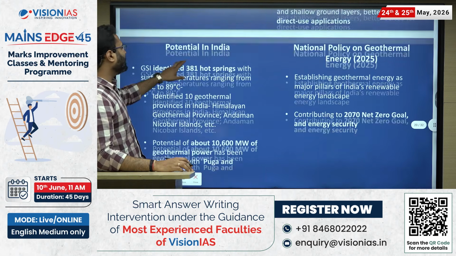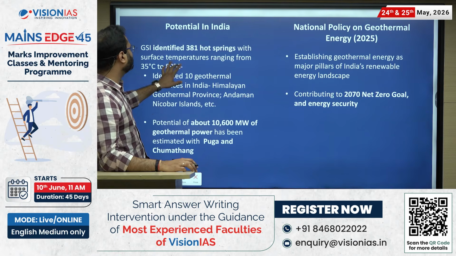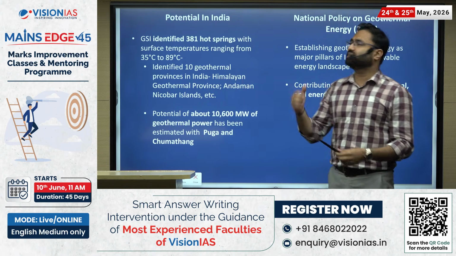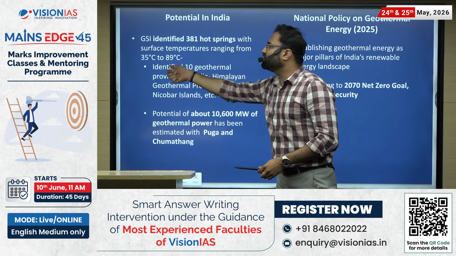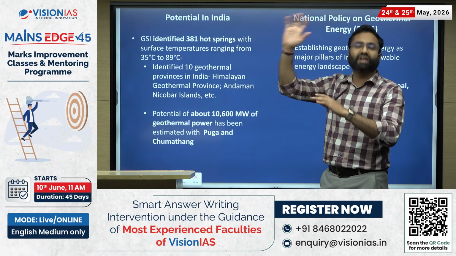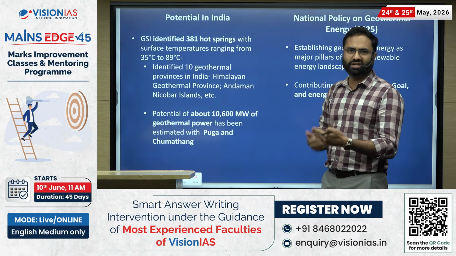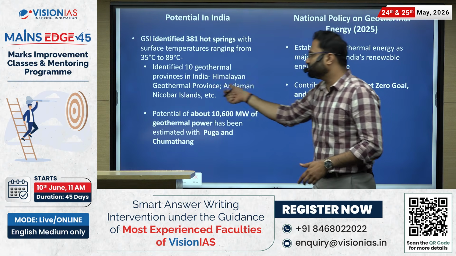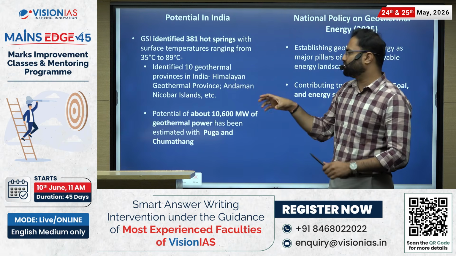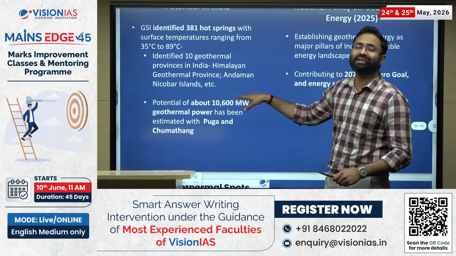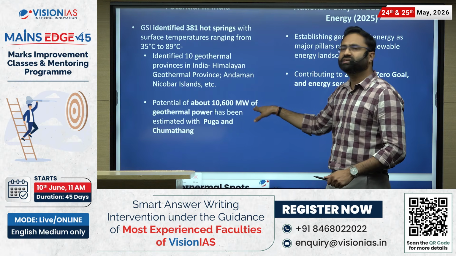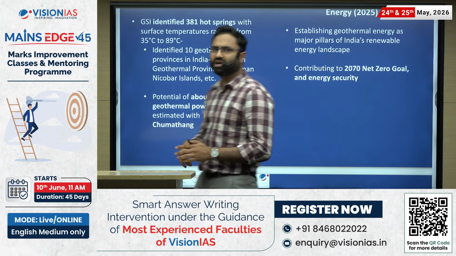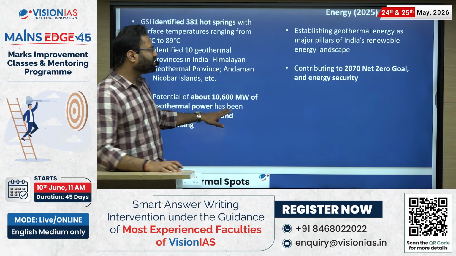Now potential in India: there are many sites identified by the Geological Survey of India, which identified 381 hot springs where we can utilize the geothermal energy, with surface temperature ranging from 35 to 89. Now, you can assume that it's not that high a temperature, but it can be utilized in order to generate electricity. 10 geothermal provinces are identified in India: the Himalayan geothermal, Andaman and Nicobar, like this, there are different geothermal provinces. Potential कितना है? Roughly 10,600 megawatt, more than 10 gigawatt is the geothermal power का potential. Mainly Puga and Chumathang, in the Ladakh region, and there are other regions also.